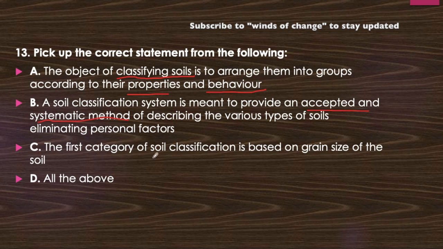Now, the first category of soil classification is based on the grain size of the soil. So particle size distribution, the first category, is also a correct statement. So all of the above are correct. Option D will be the correct one, and all these definitions are important. We should memorize it.